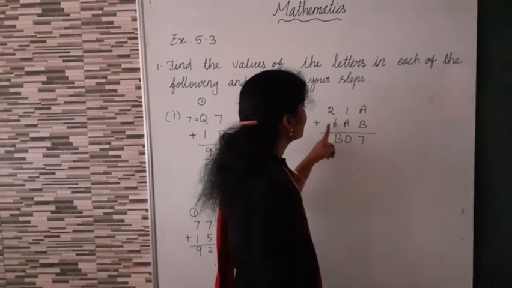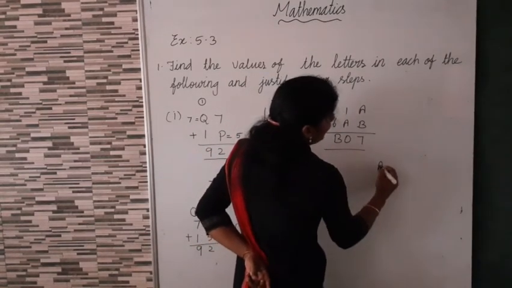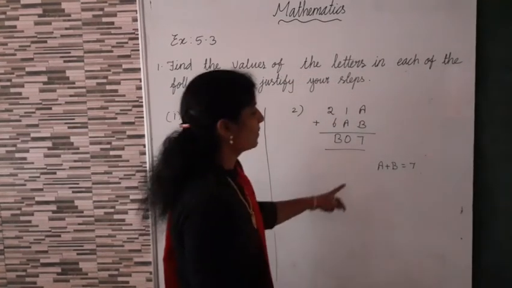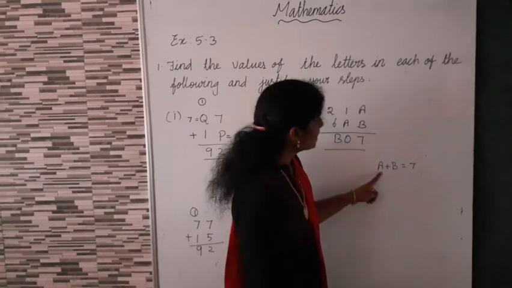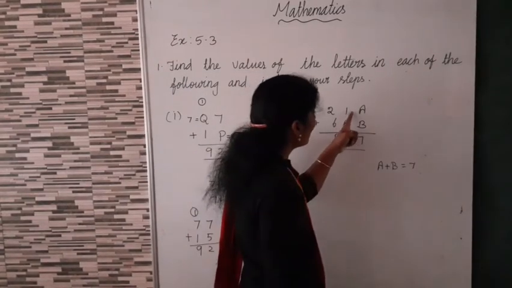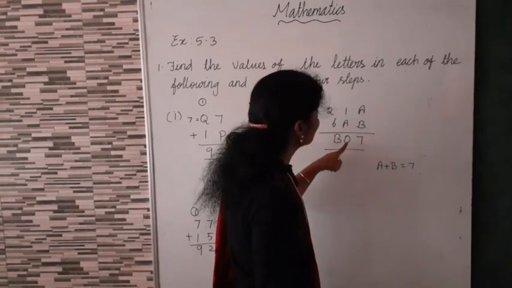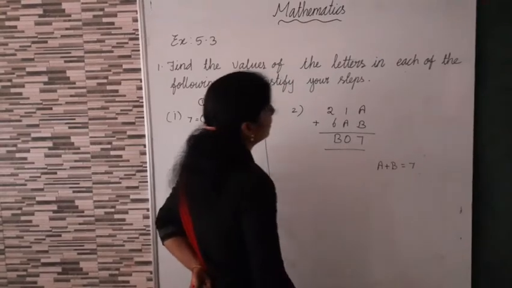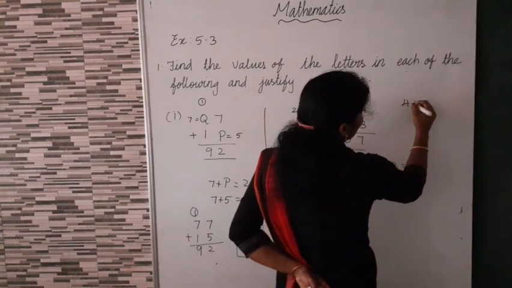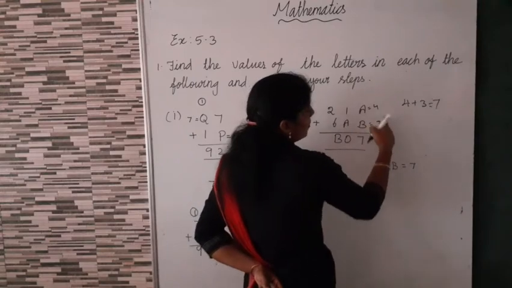2, 1A plus 6AB. Okay. Now here A plus B equal to 7. A plus B is equal to 7 means here, what is A? What is B? Now here 1 plus A is equal to 0. 1 plus A is equal to 0. Now, what is A? What is B? Suppose 4 plus 3 is equal to 7. A equal to 4, B is equal to 3, means 4 plus 3 is equal to 7.